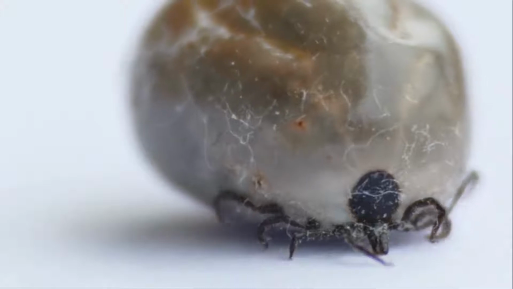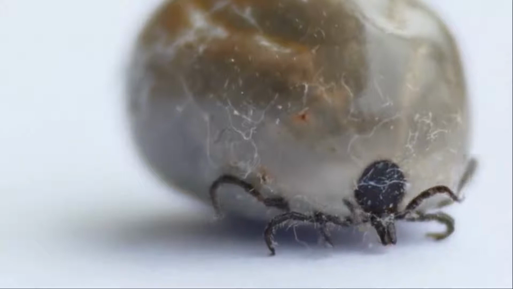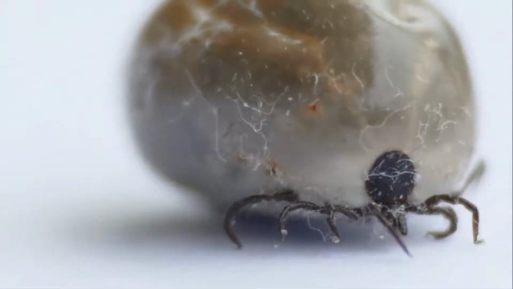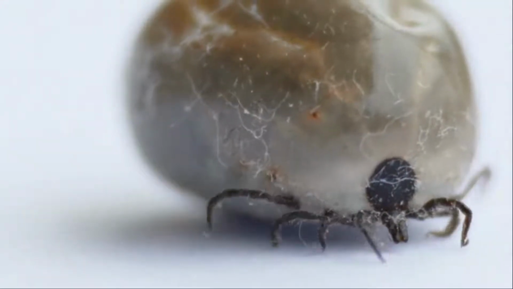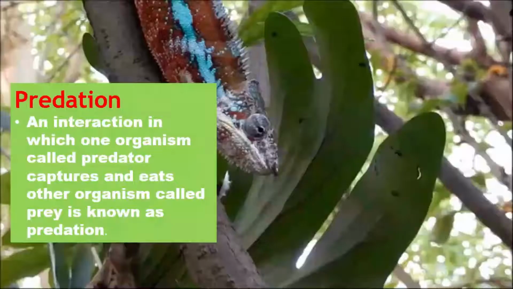Also, you have seen a fungus growing on a tree trunk, and in this kind of interaction between the fungus and the tree, the fungus is the parasite that obtains food and shelter from the tree. The tree is the host, which is weakened in the process. Next is predation.